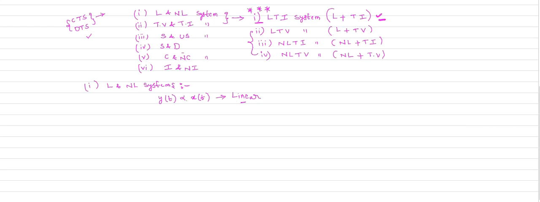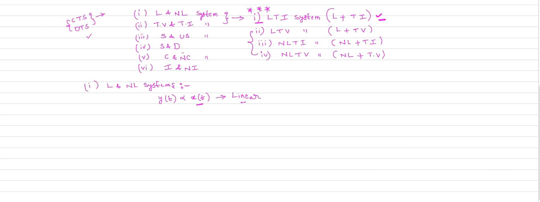All of you understand here. If the output of the system, that is your y of t, always varies linearly with respect to its input, that system is a linear system. Otherwise, this system is a non-linear system.